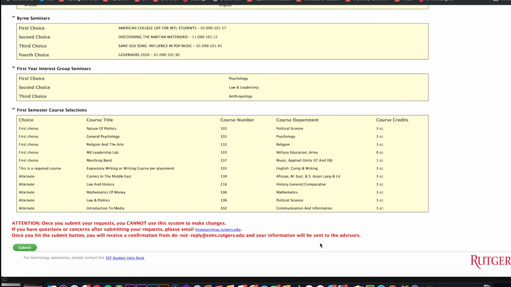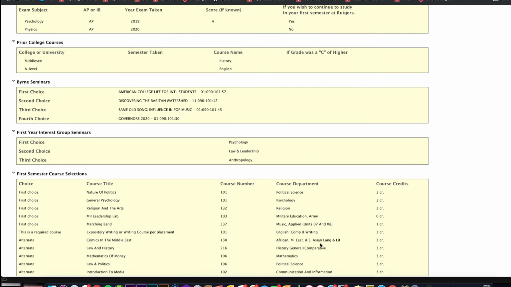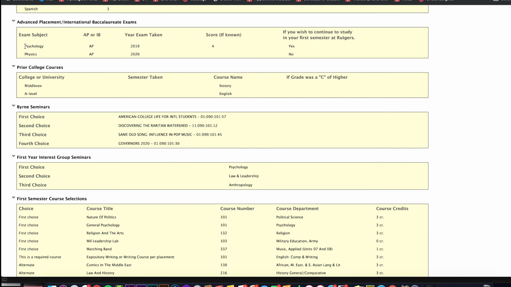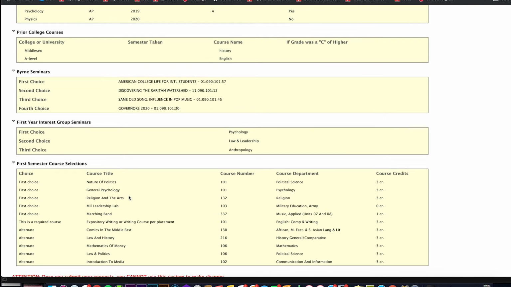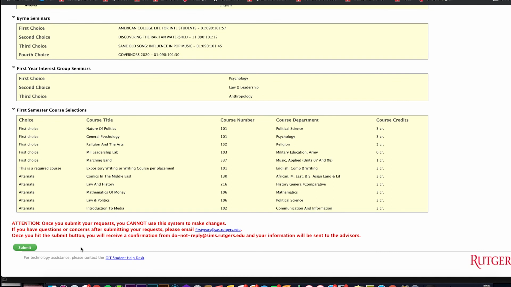For each AP or IB test for which you selected yes, you plan to study that subject in the fall, there should be a first choice class in that subject that will get changed if you earn credit for the exam. Once an advisor has reviewed your form, they will instruct you to click Submit. A summary will be emailed to you for your records. Once you submit, the course request process is complete.